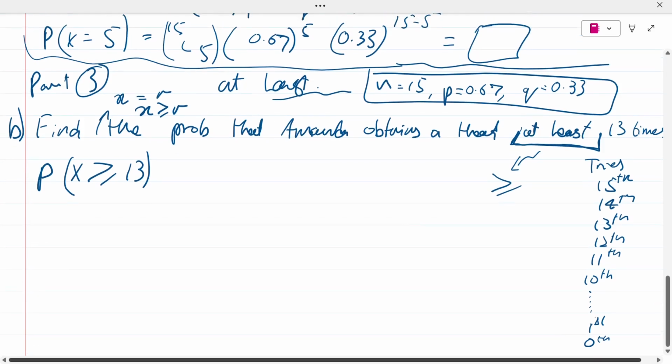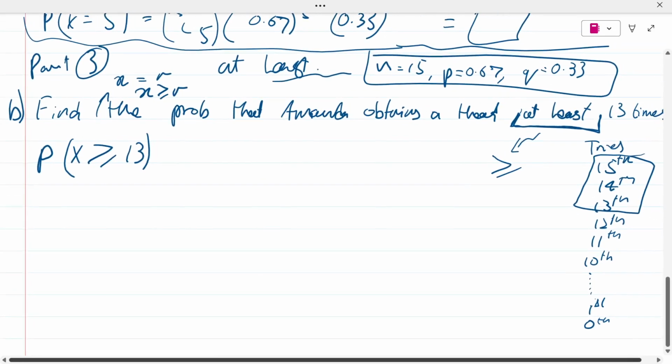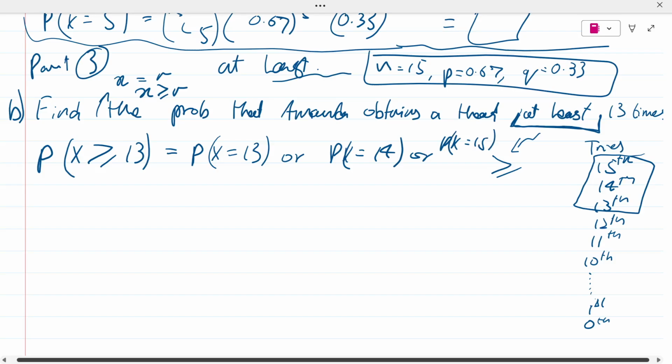Now, what do they want from us? They want us to find the probability for these three, because if it's at least, then they're just saying it must be either 13 or 14 or 15. Now, how do you find this? It's not something difficult. You have to find the probability for 13 or the probability for 14 or the probability for 15, right?